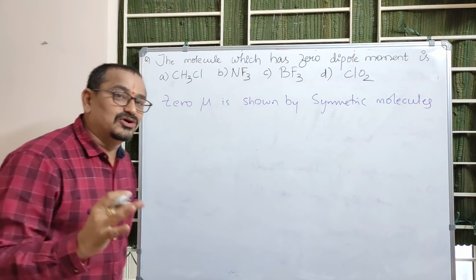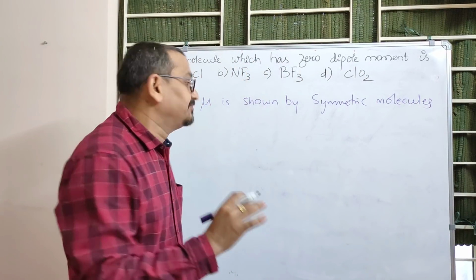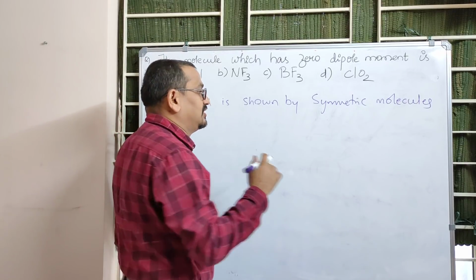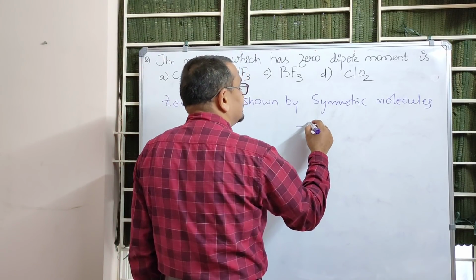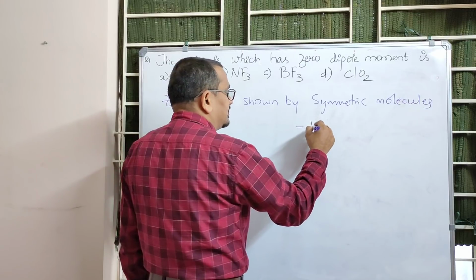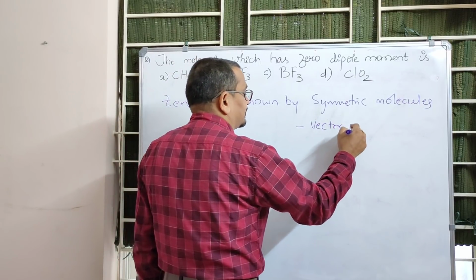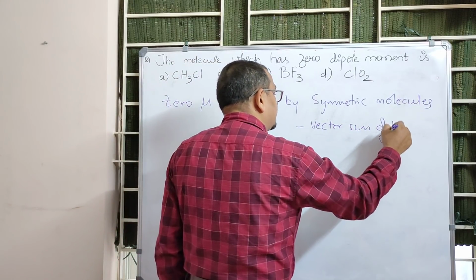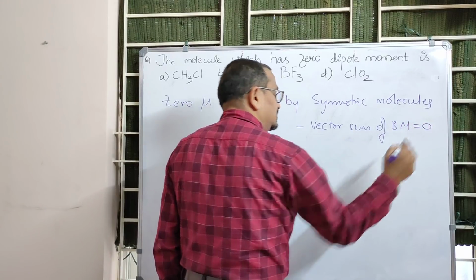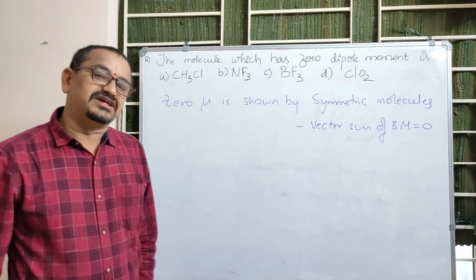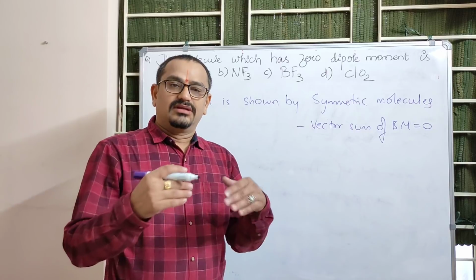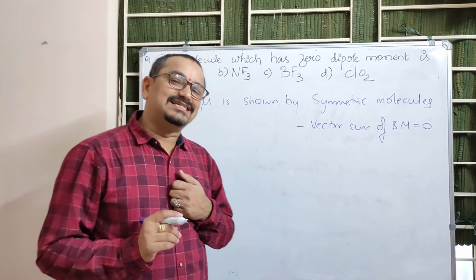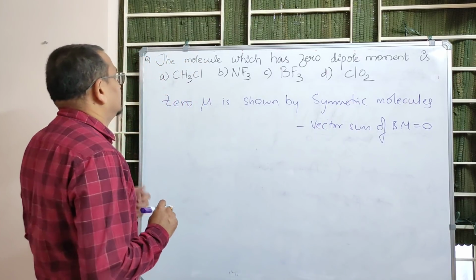What's meant by symmetric molecule? Immediately we have to go to that point. A symmetric molecule is a molecule in which the vector sum of bond moments is 0. So the bond moments should get cancelled and the net should be 0. Right?